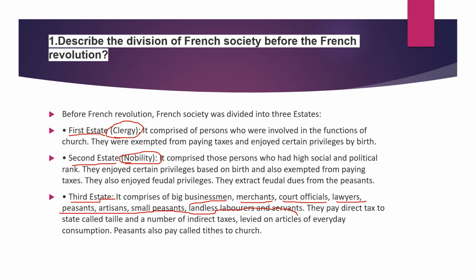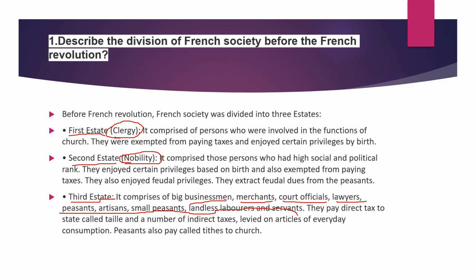Clergy, their role: they collected the taxes, were exempted from paying taxes, and they only enjoyed some privileges from the king by birth. So clergy means they are all church people. The next, nobility. So the nobility are landlords.